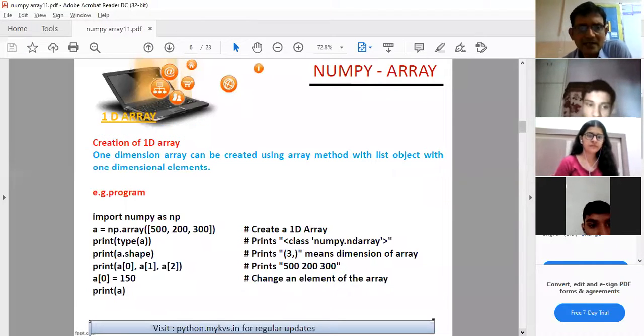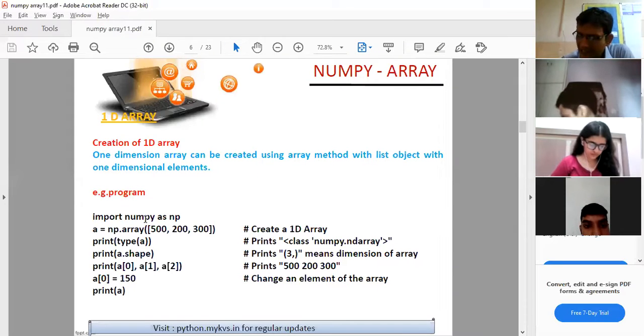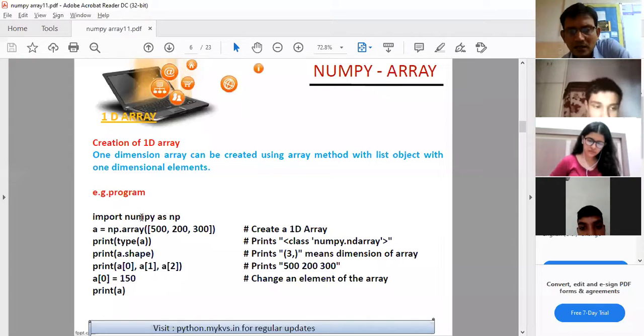And this is the first program that we have with regard to the array. This is an example of a 1D array. For this, step number 1 is that we need to import the numpy package into the program. Import numpy. Clear? This package is required to create the array. To create the array, you see in step number 2 we use the array function. You can use this array function only if you have imported the numpy package. Fine.